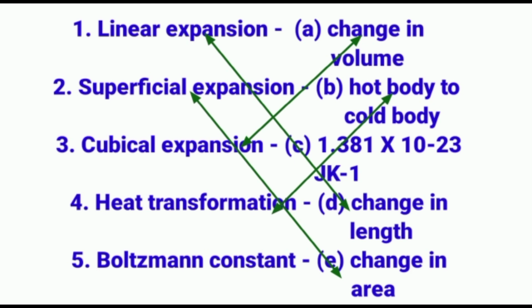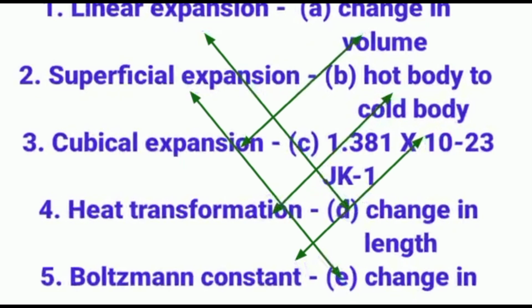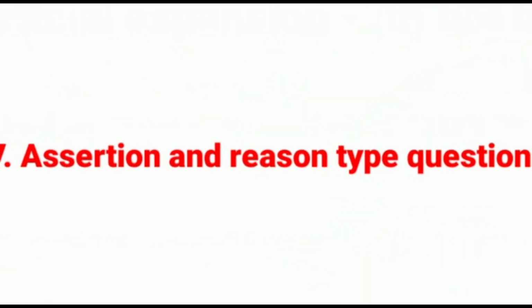Boltzmann constant: 1.381 into 10 power minus 23 Joule Kelvin to the power minus 1.